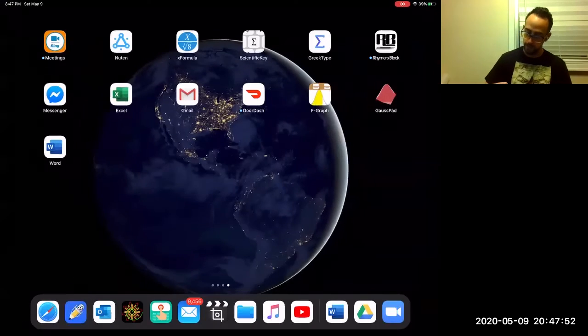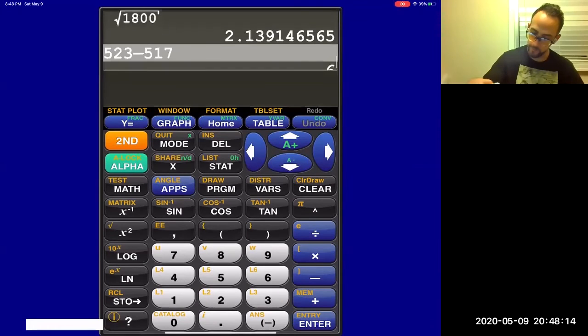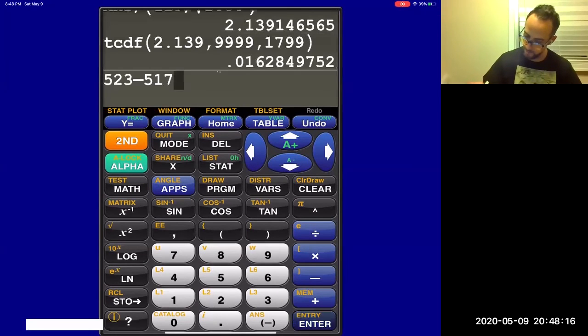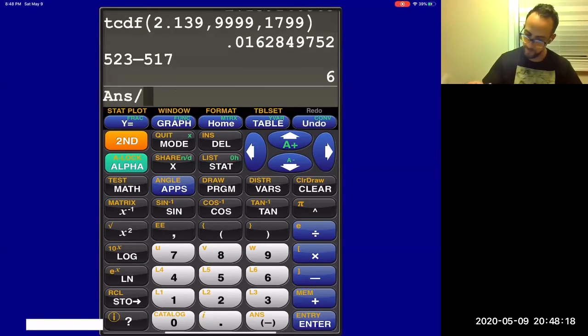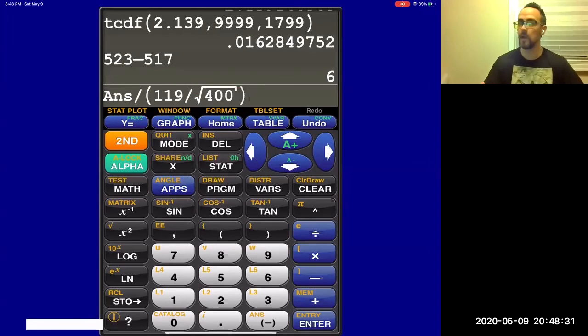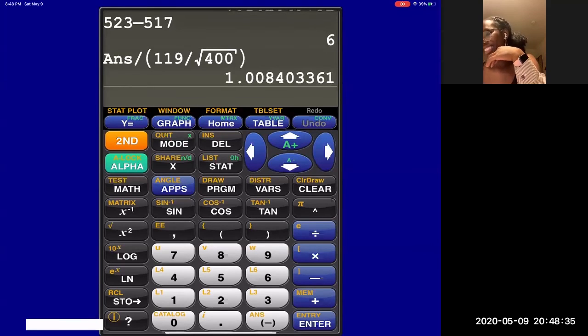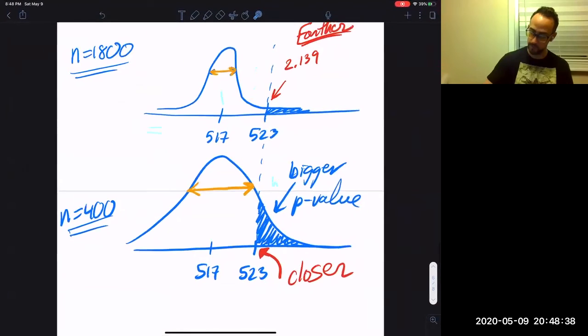Watch. All I got to do is 523 minus 517, enter, divided by 119 divided by the square root of 400. This should be smaller than 2.139. See? Yes, it gets smaller. It's 1.008.